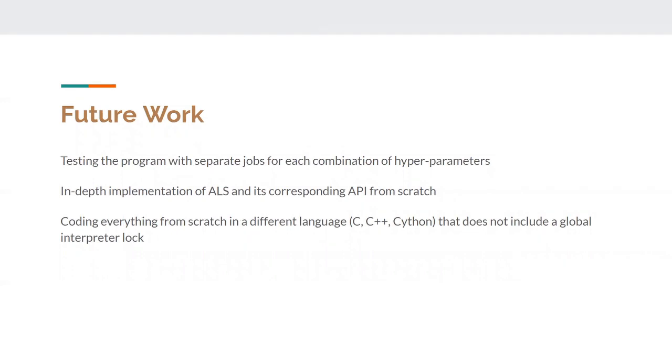For future work, for the final report, we will continue testing the program with separate jobs for each combination of hyperparameters. Our other future work could include an in-depth implementation of alternating least squares and its corresponding API from scratch. We could also experiment with coding everything from scratch in a different language. This could be C, C++, or Python, but they'd have to not include a global interpreter lock.